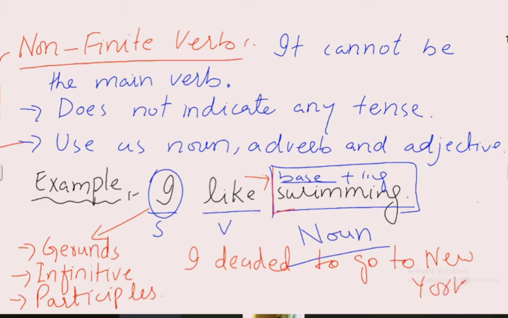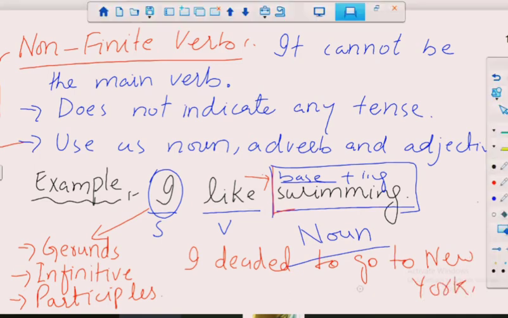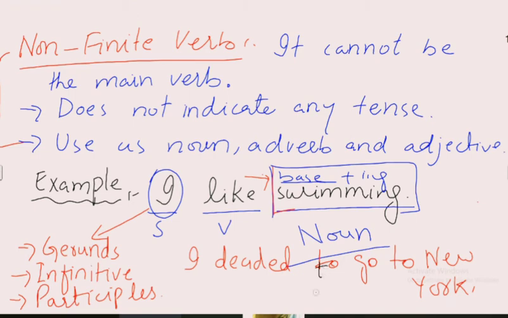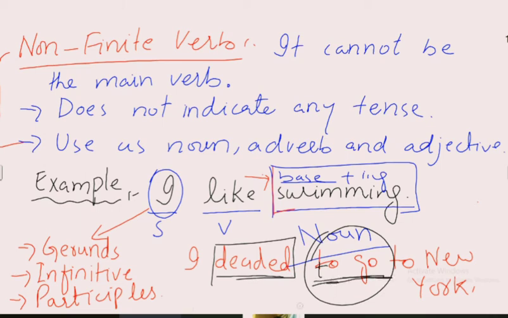In this sentence, we have used "to" plus the base form, the first form of the verb, so it is called an infinitive. Here "I decided" is the finite verb, but "to go" is non-finite because it is not showing any action. It acts as an infinitive in the sentence.